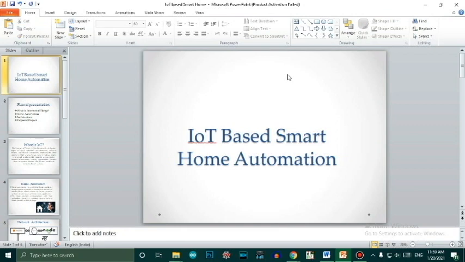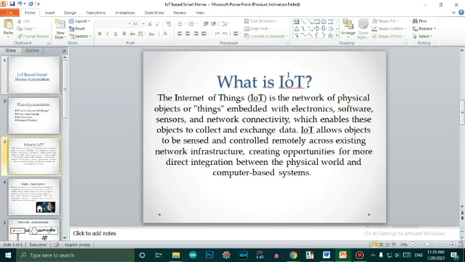The topic is IoT based home automation. First we will discuss what IoT and home automation are. What the term IoT is. IoT is Internet of Things. Actually it is a network of physical objects or things embedded with electronics, software and sensors which enables these objects to collect and exchange data over the internet.